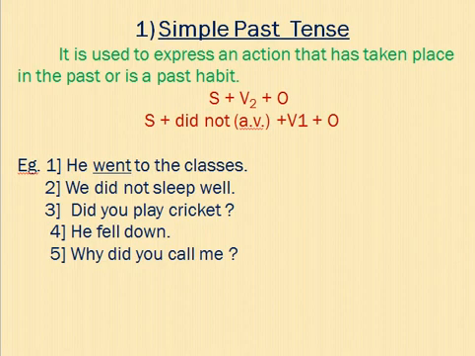How will you identify? See, subject, we have written past verb, object. And when it turns to the negative, then in place of the past verb we will use the present verb, but didn't will come, did not. In interrogative, did will come, and the object also.